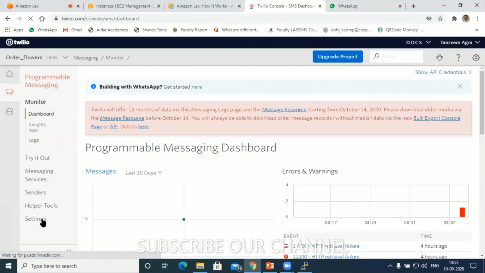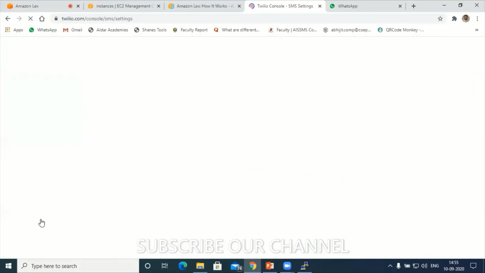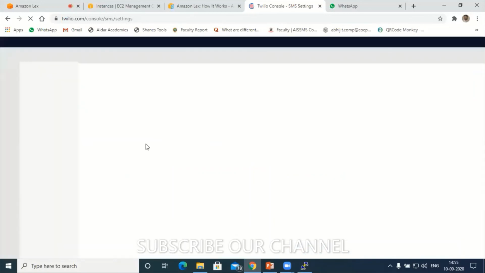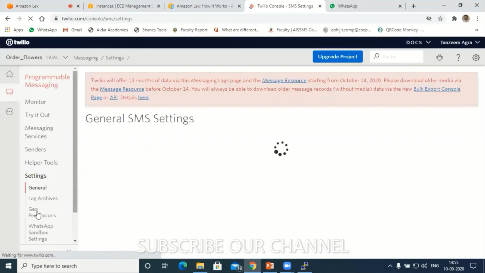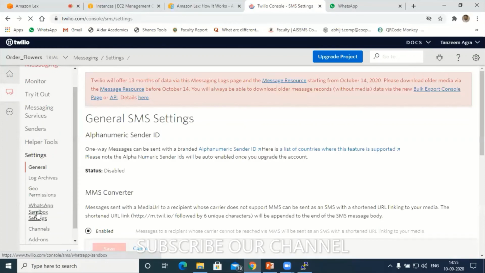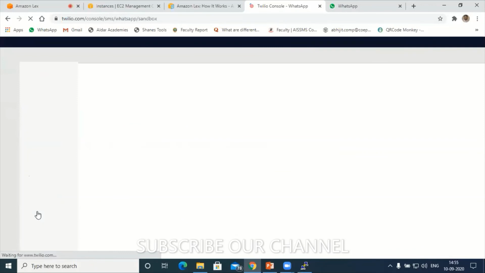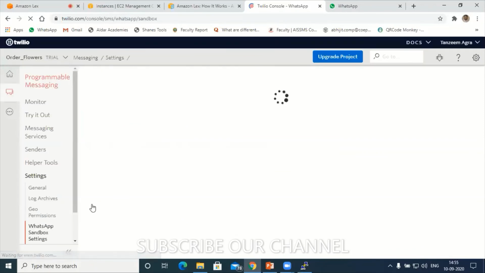Go to settings. So under settings, there is an option called WhatsApp sandbox settings.